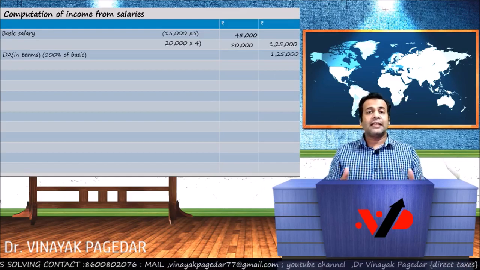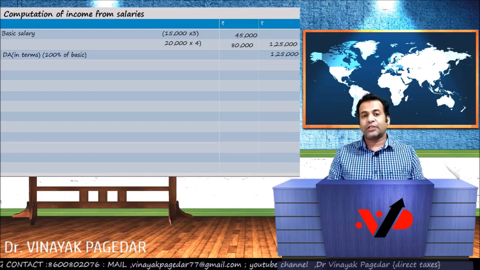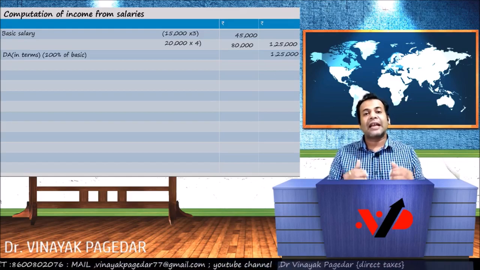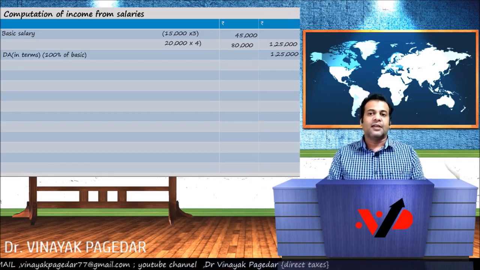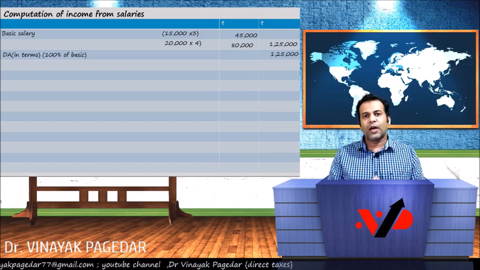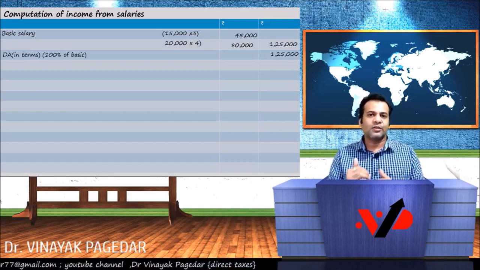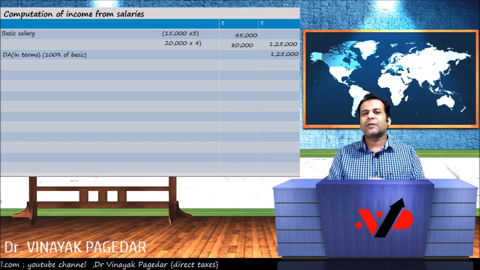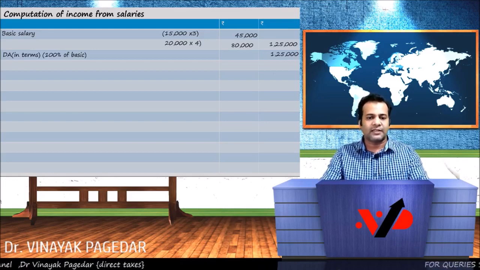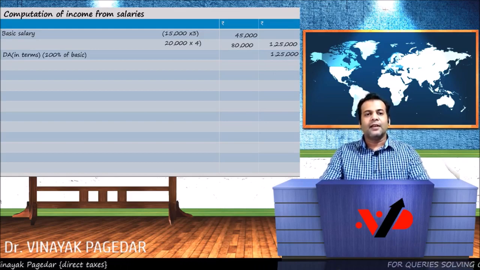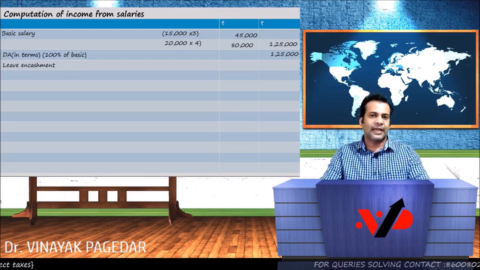Now we've got gratuity as well as leave encashment both in the question. I prefer to do the leave encashment first because it's smoother. I'll show you how it goes a bit smoother. The calculation goes a bit quicker and we can save some time in the exam, which may ultimately translate into marks. So let's see. The leave encashment received was rupees 4 lakhs.